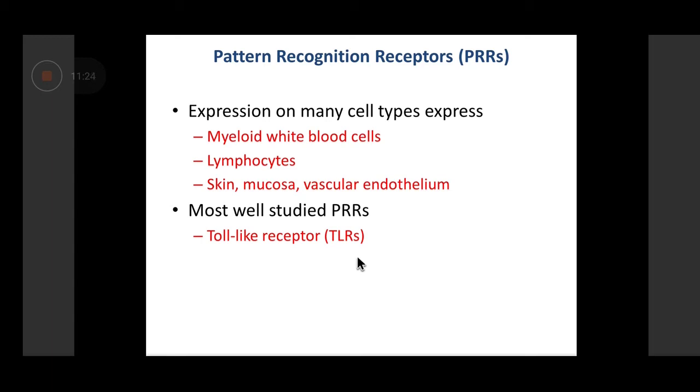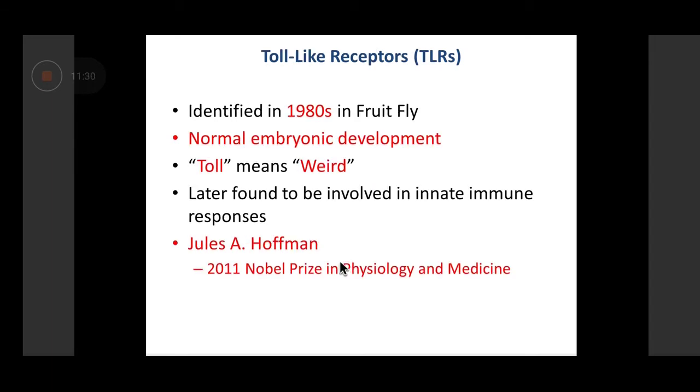Toll-like receptors were one of the first pattern recognition receptors that were actually studied in detail. So we'll have a bit of a discussion on this. These were identified in the 1980s in the fruit fly, that is Drosophila, and they were involved in normal embryonic development. Toll is a German word which means weird, and the absence of the genes coding for toll-like receptors was associated with abnormal morphology of the fruit fly. So that's why the name was given to it. Later on, it was realized that they were involved as pattern recognition receptors for the innate immune response.